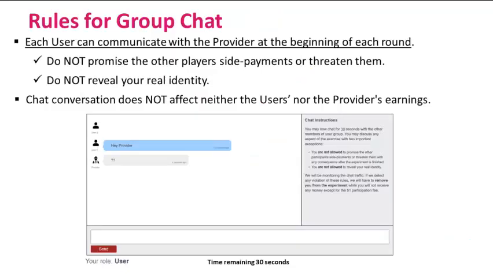The user can communicate with the provider about any aspect of the exercise at the beginning of each round. However, there are two restrictions. You're not allowed to promise the other players side payments or threaten them with any consequence after the experiment is finished. You're not allowed to reveal your real identity. Note that the chat conversation does not affect either the user's or the provider's earnings.